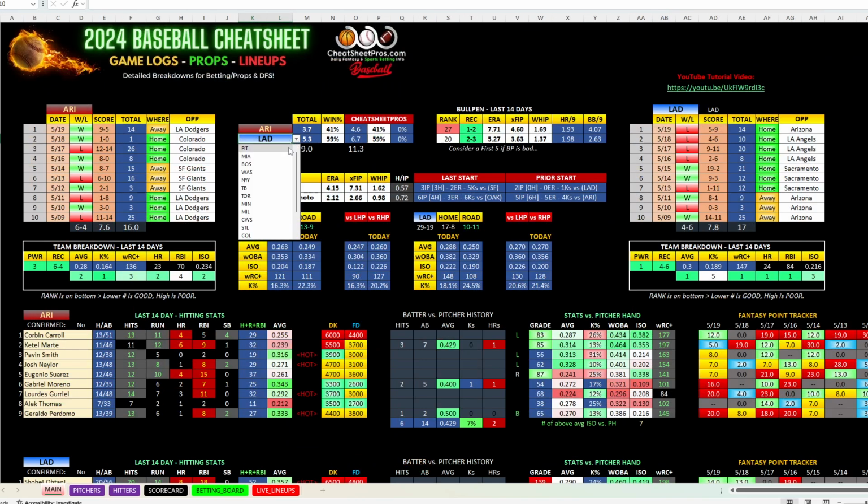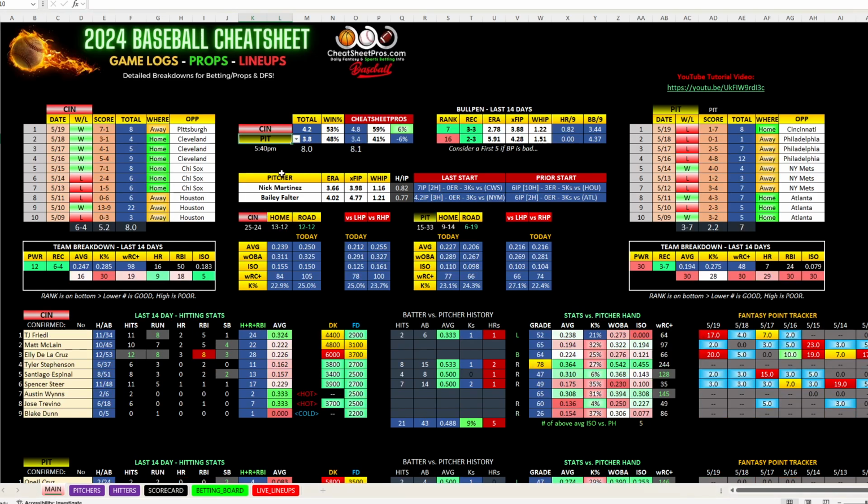Breaking down this slate, let's go ahead and start looking down these games. As always, when you're over here on the main tab, you can click inside the home team. You have this little caret drop down, and you can flip through the games. So I'm just going to flip through some of these and give you my thoughts and opinions. I've watched some of the money come in, and I've taken some time today to put some of these bets together.